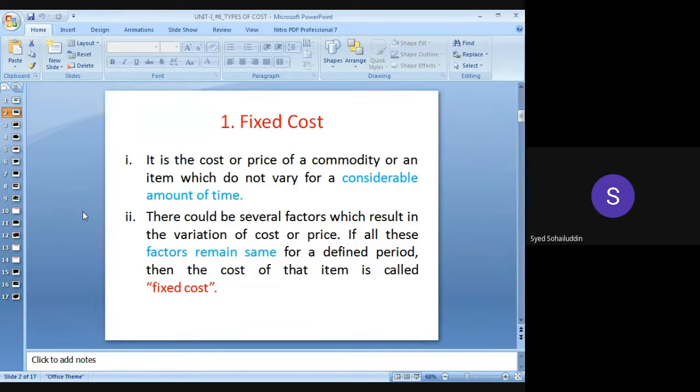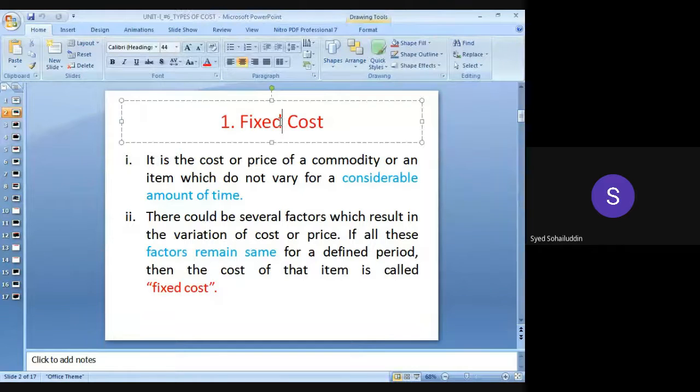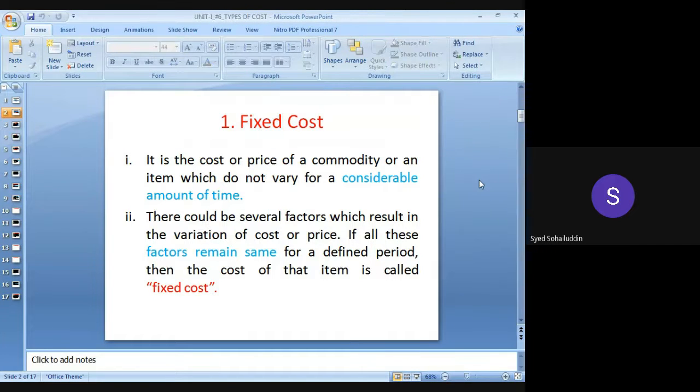Okay? The number one is, as the name says, fixed. So a fixed amount is taken care of in this. But which things are covered in this, or what is the fixed cost? The fixed cost is nothing but the cost or price of a commodity or an item which does not vary for a considerable amount of time. That means there is no such change in the amount. Okay. So for a considerable period of time, suppose 6 months or 1 year or 2 years or 3 years, the amount remains the same.